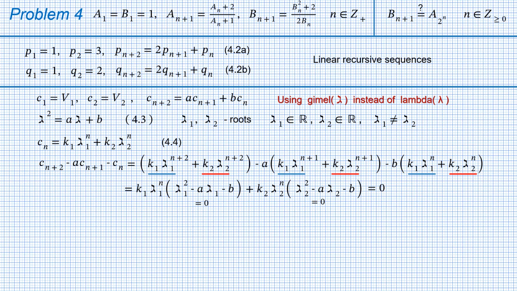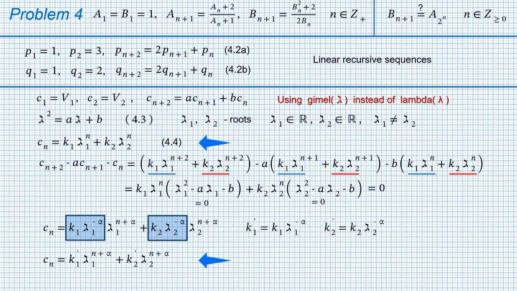Before moving on to Pn and Qn, one minor observation. Adding the same value to powers of both lambda 1 and lambda 2 in equation 4.4 changes only factors k1 and k2. What I really mean is the following. If alpha is an arbitrary number, positive or negative, formula 4.4 can be rewritten in the following way. Then we introduce new constants k1' and k2', and get a formula very similar to formula 4.4, where the powers of lambda 1 and lambda 2 are shifted. We will use this formula with alpha equals -1 and call it formula 4.4a.